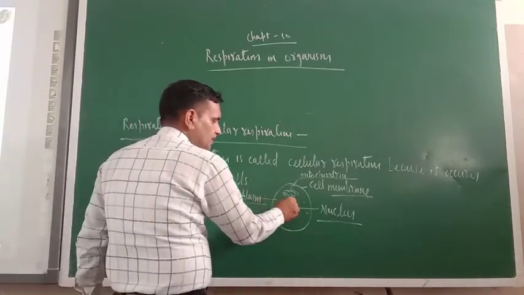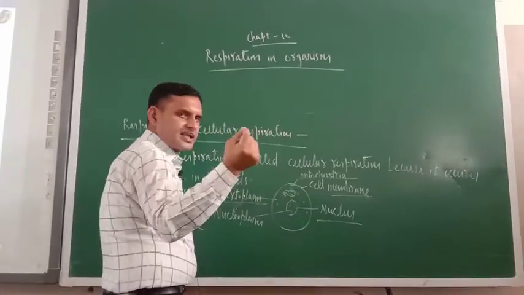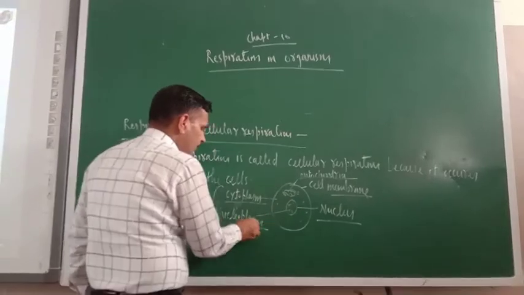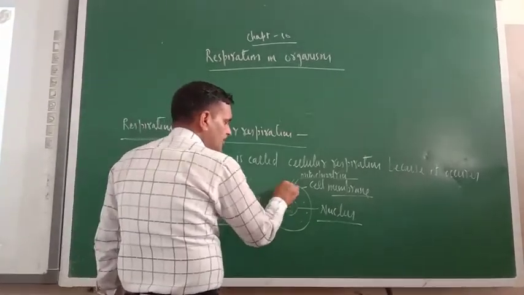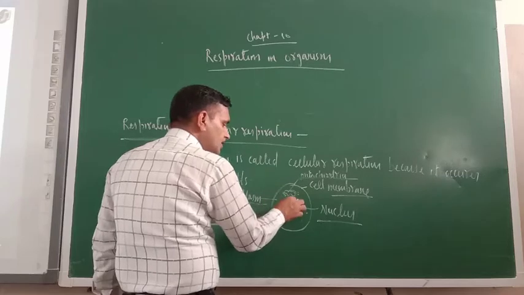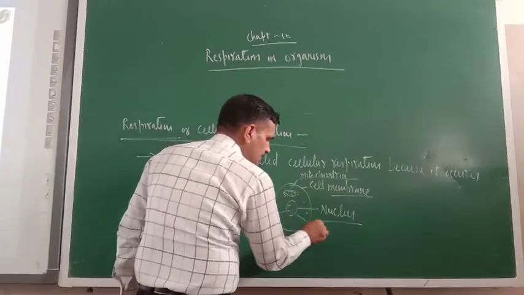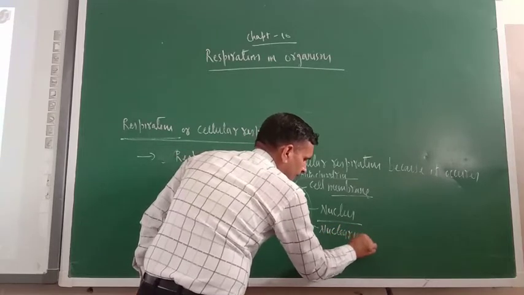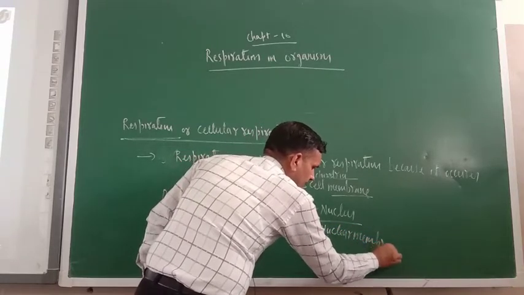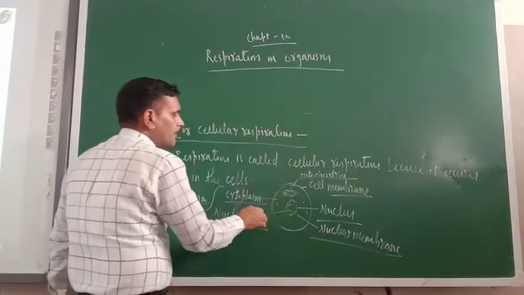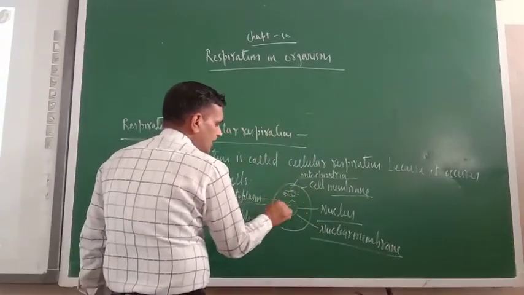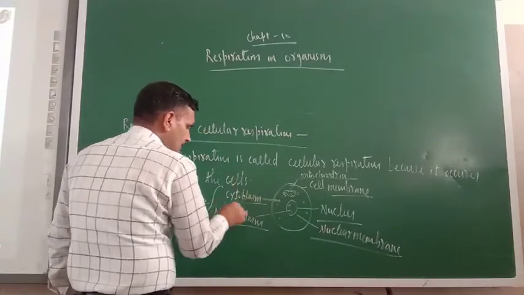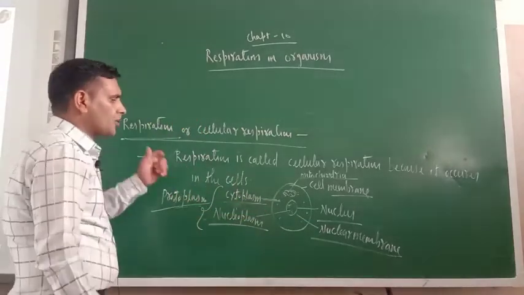The thick viscous liquid present inside the nucleus is known as nucleoplasm. The thick viscous liquid present outside the nuclear membrane, this is the nuclear membrane, but inside the cell membrane, is known as cytoplasm. Cytoplasm plus nucleoplasm equals protoplasm.